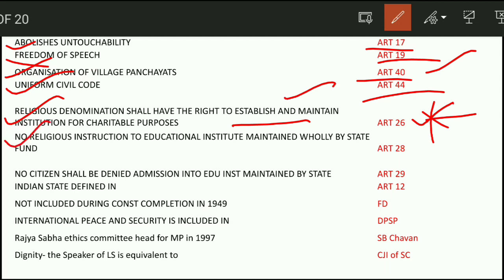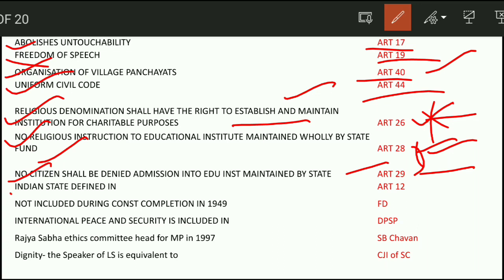No religious instruction in educational institutions maintained wholly by state funds. It is in Article 28. Next question. No citizen shall be denied admission into an educational institution maintained by the state. That is in Article 29. These are minority rights, Article 28, 29.